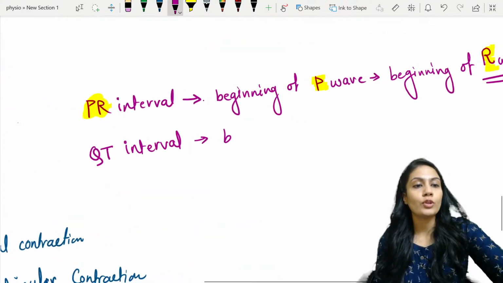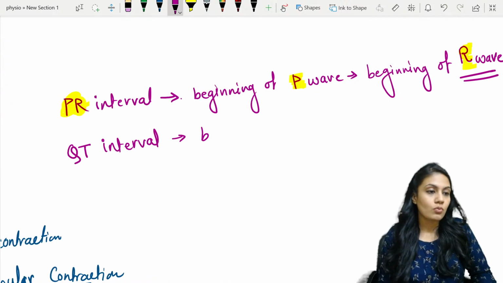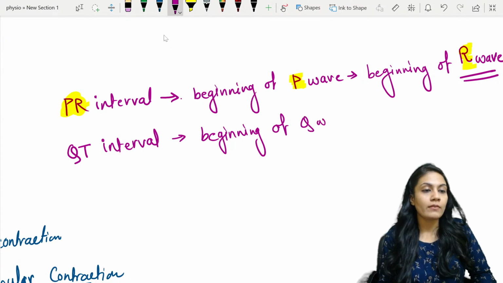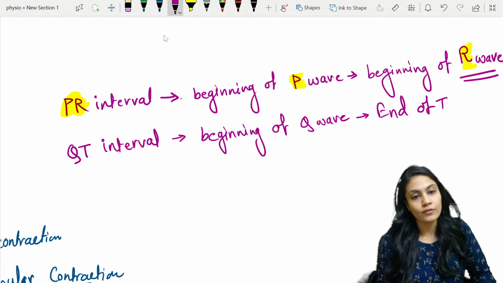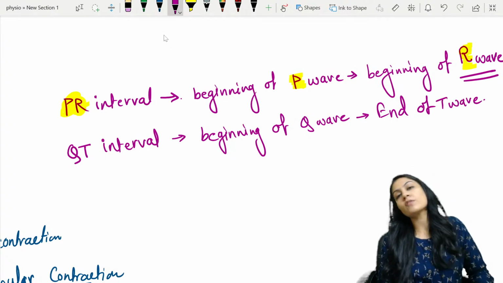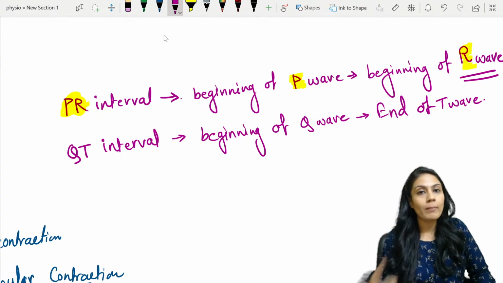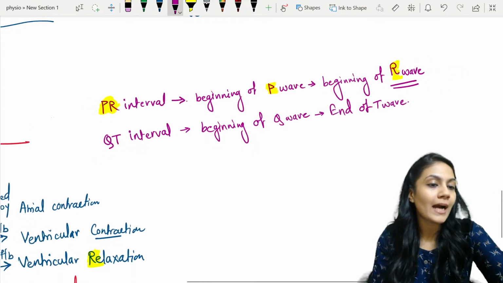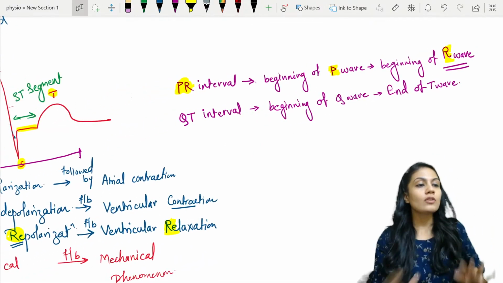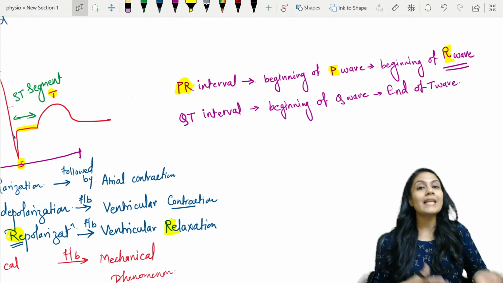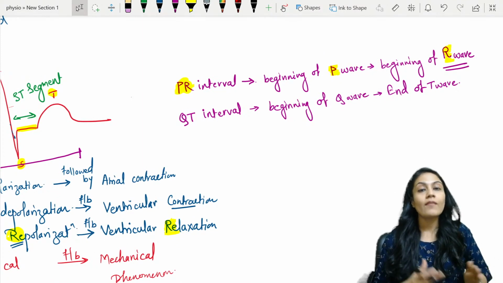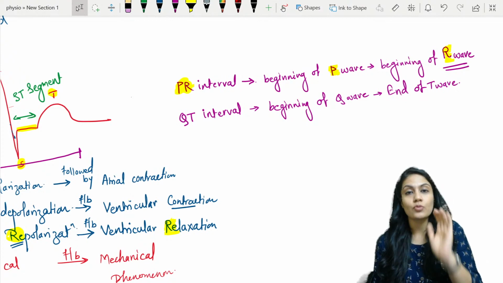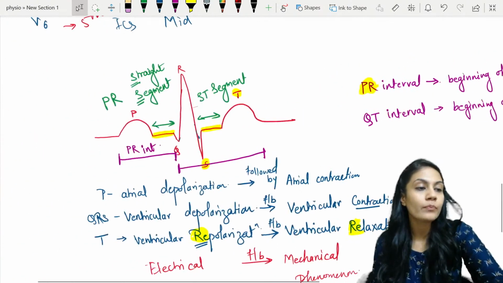Beginning of Q wave till the end of the T wave. So I'm including two waves over here, right? The whole QRS complex I'm taking, and also the T wave. So this is an interval. So what's the difference between interval and segment? If I write segment, I have to take only the straight line. Only the straight line. Okay?